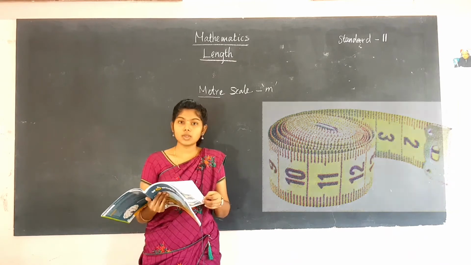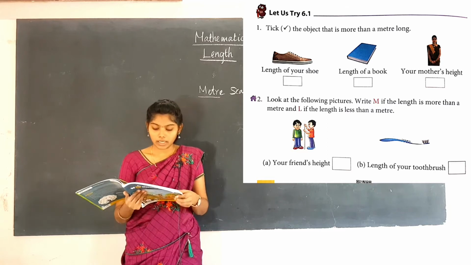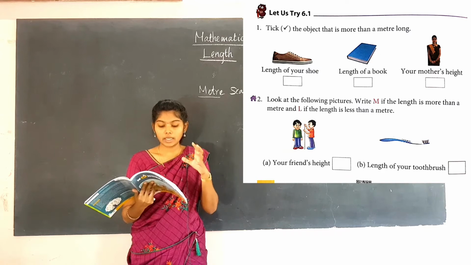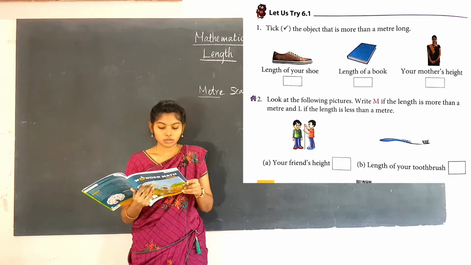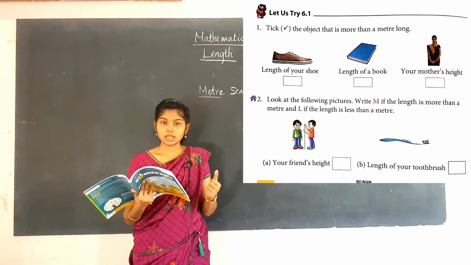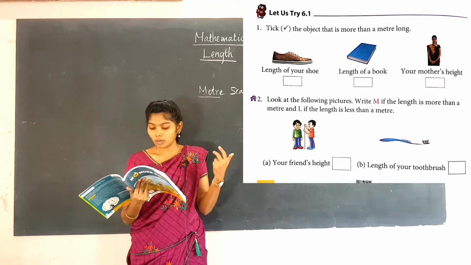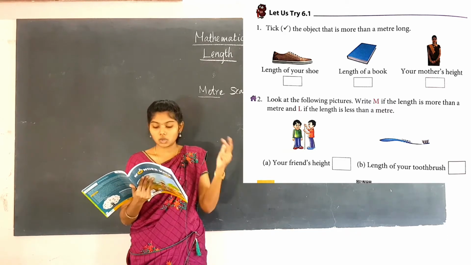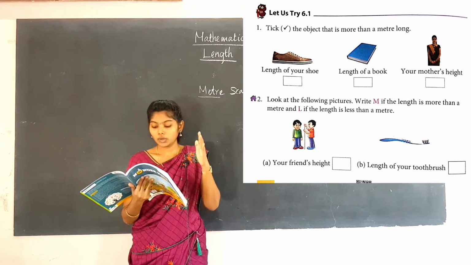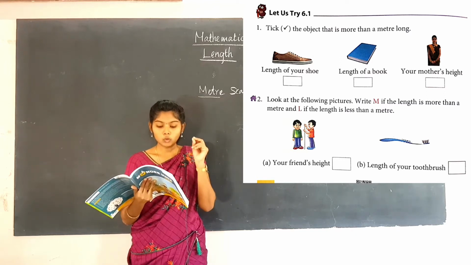Now we shall see exercise 6.1. Tick the object that is more than a meter long. Here we are going to see which one is more than a meter long. Length of your shoe, a book, or your mother's height. Which can be measured as a meter long? You have to tick your mother's height, as it is very long.